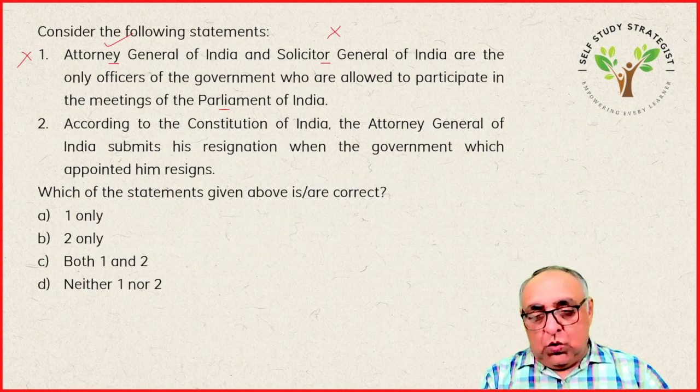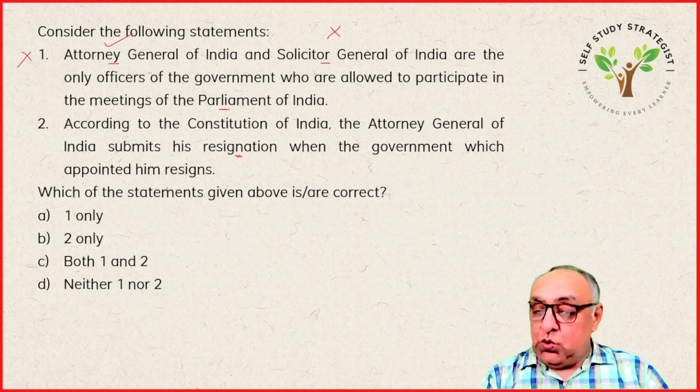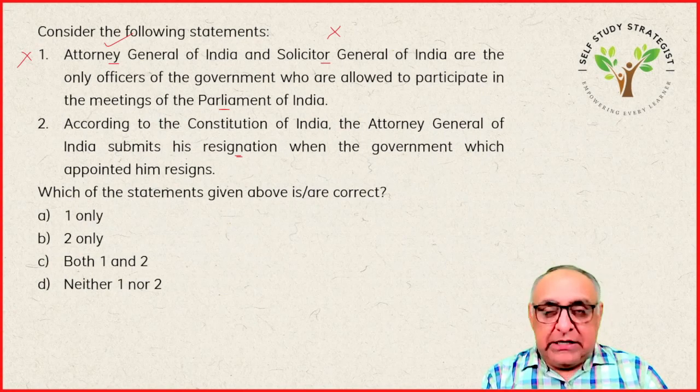But nowhere in the Constitution it has been mentioned that Attorney General of India must have to submit his resignation with the change of the government in the center. So it is nowhere mentioned. One point is that. Okay. So yes, usually the Attorney General of India submits his resignation when the government at the center changes. Okay. But that is a custom, that is a practice.